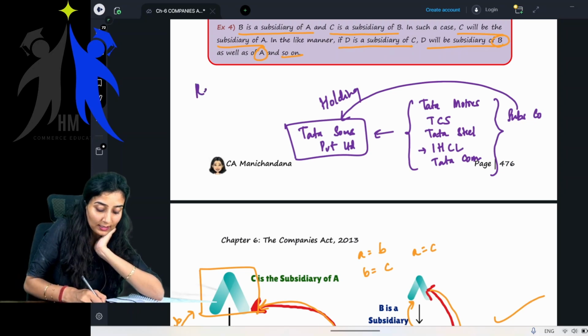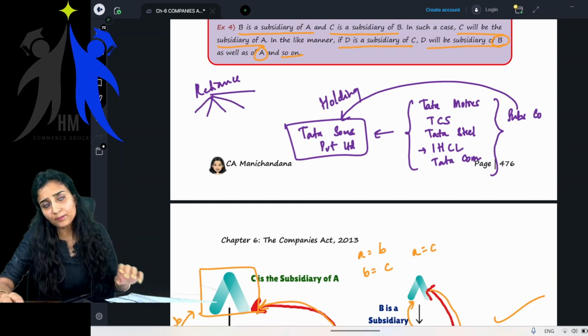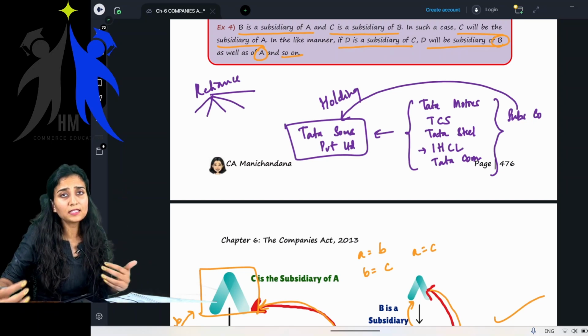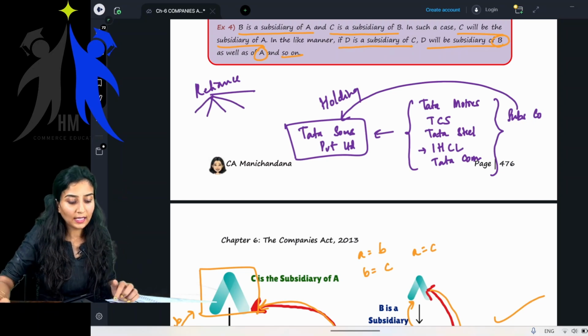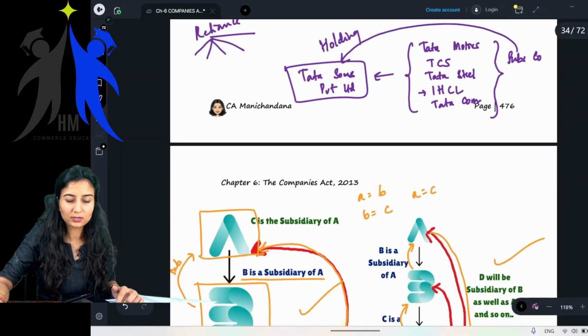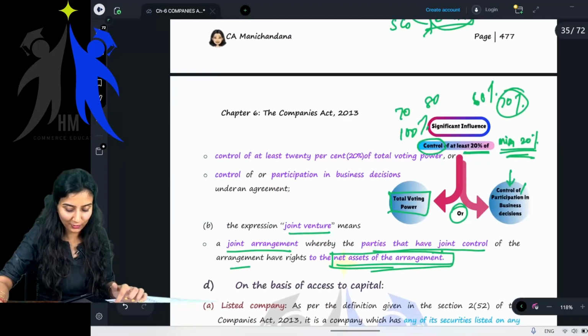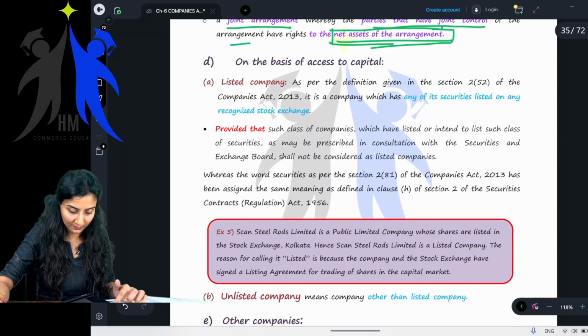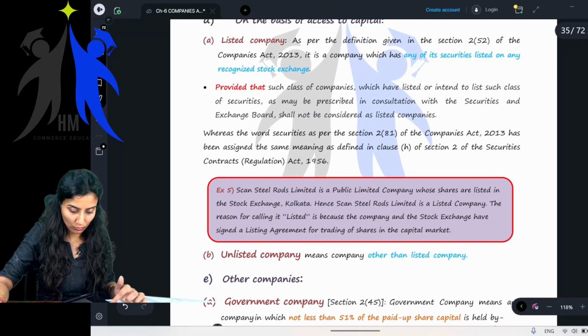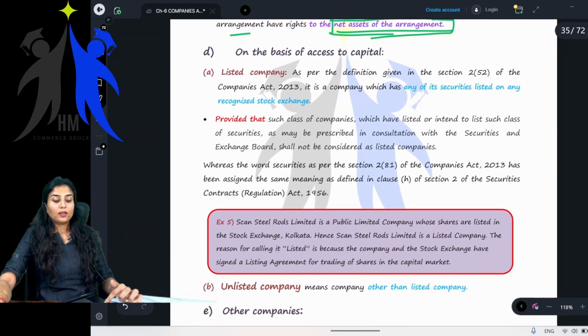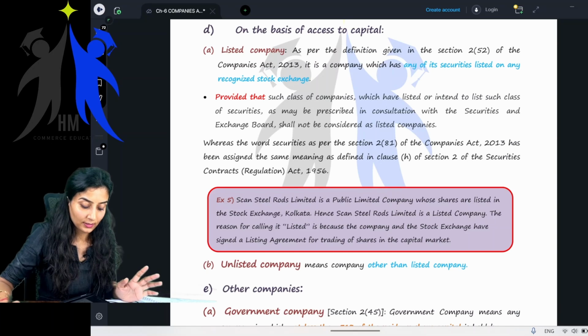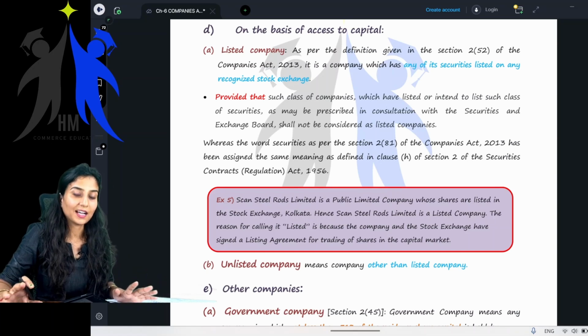Similarly, Reliance is the holding company to so many, Reliance Communication, Reliance Infrastructure, Reliance Jio. All of these are subsidiary companies of Reliance Industries. Getting my point? Just one example I wanted to give you. I forgot at that point of time. So, we are done with holding, subsidiary, associate.